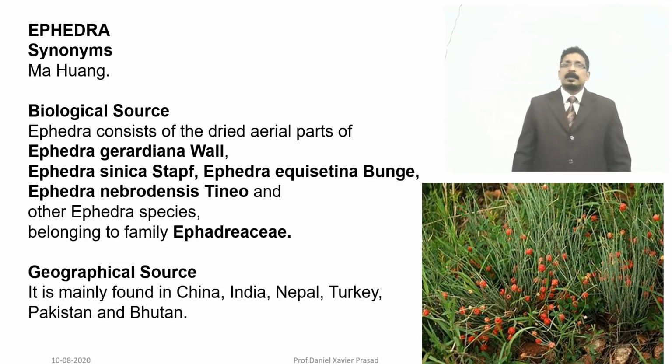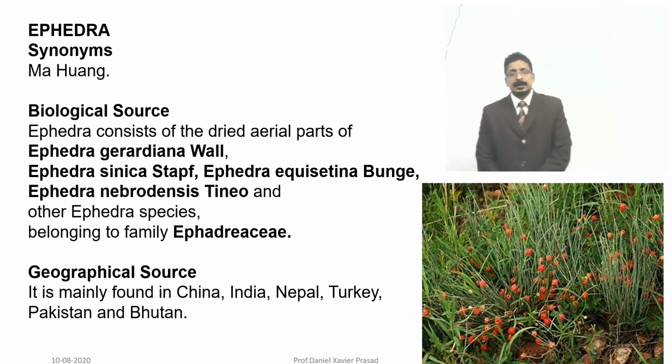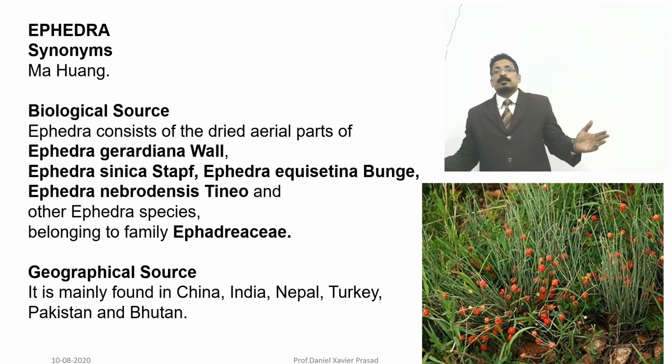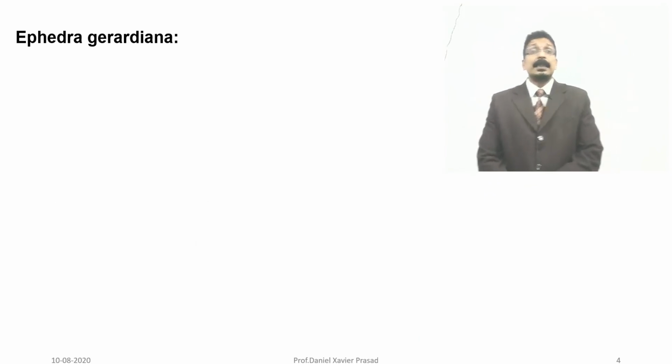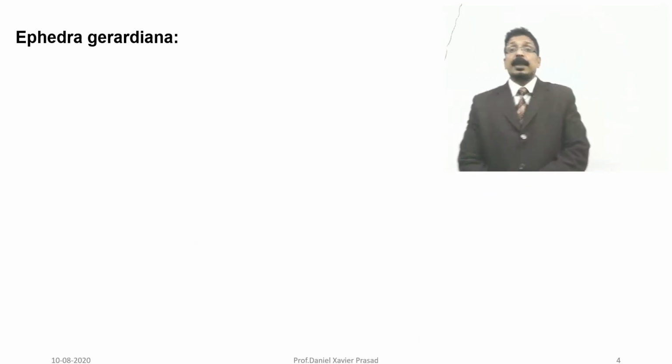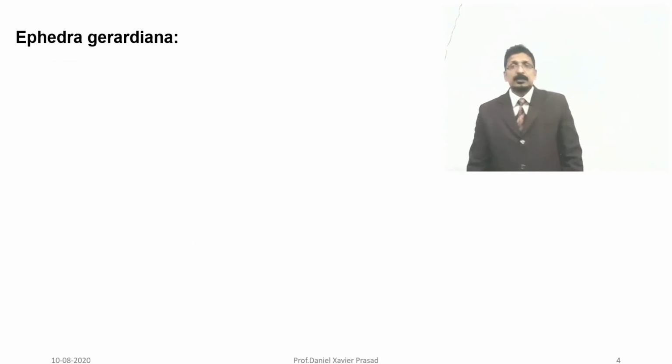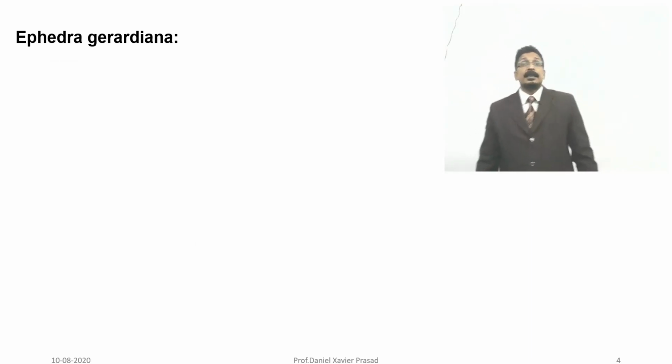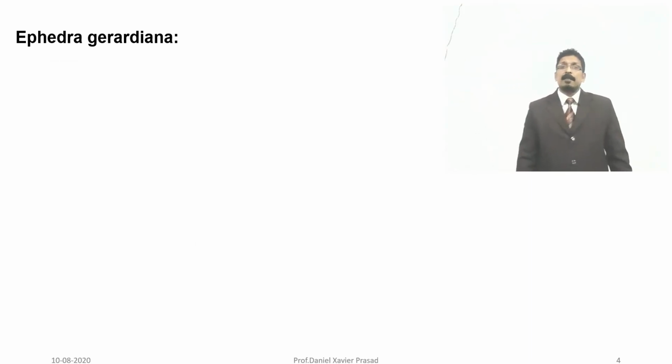These are the geographical sources and distribution of this plant. Now you can see the plant which we have taken in our lab and performed, so that species is Ephedra gerardiana.